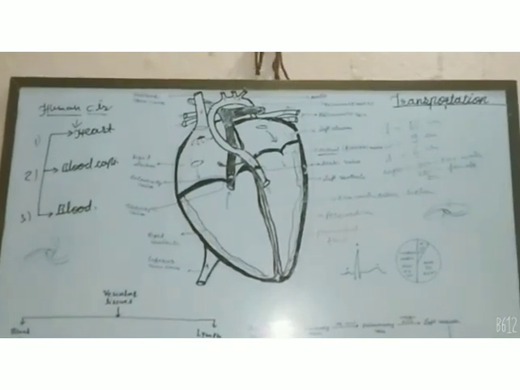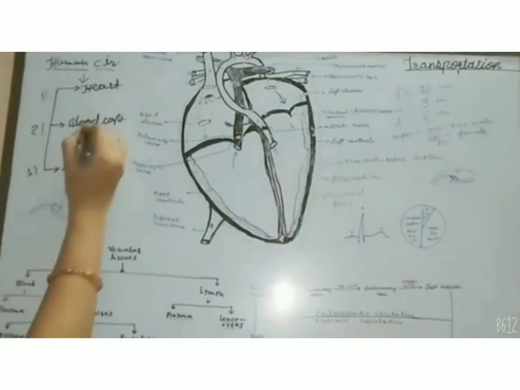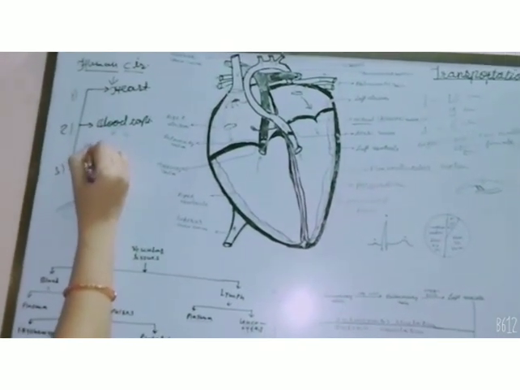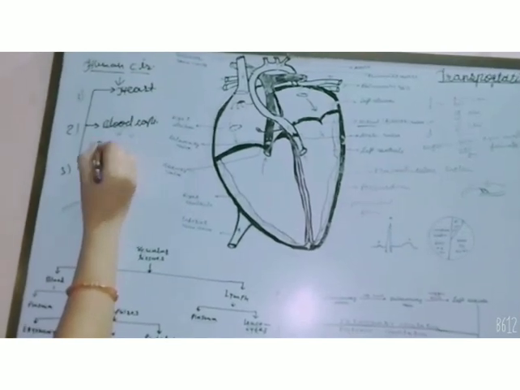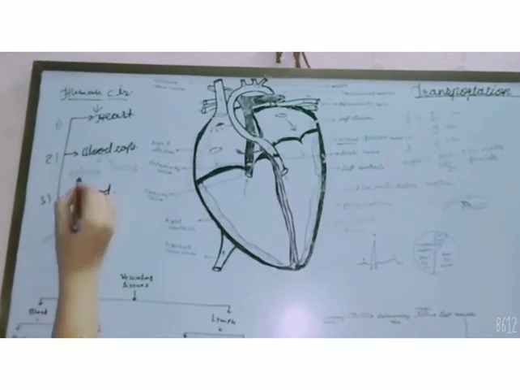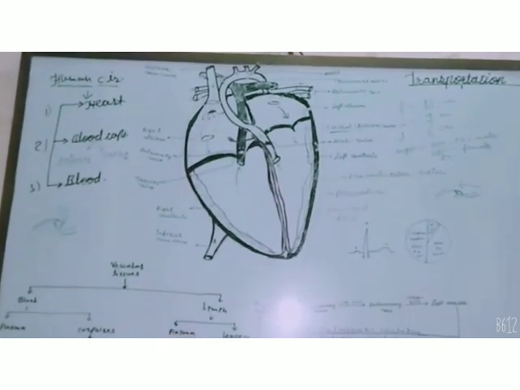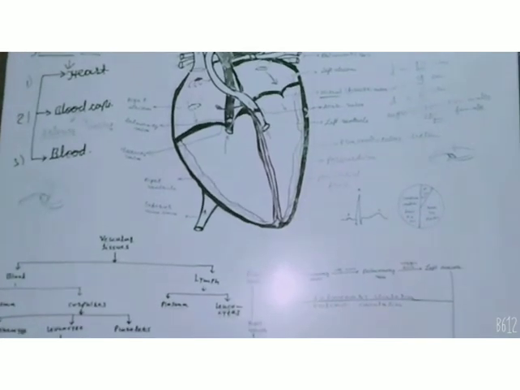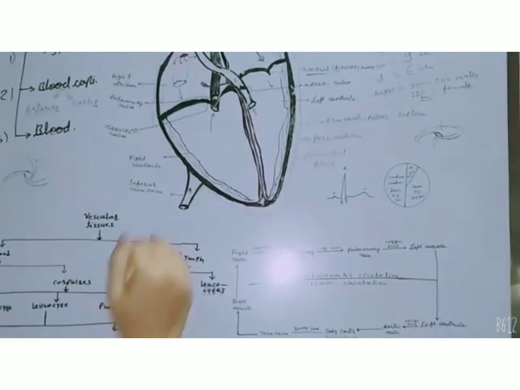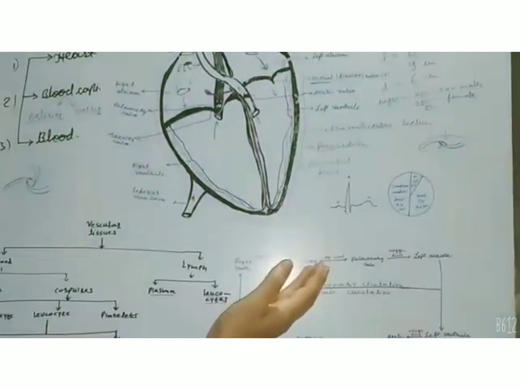Another component of the circulatory system is the blood vessels. There are two types of blood vessels: arteries and veins. Arteries are the blood vessels which are thick-walled and flexible. They are elastic in nature and they receive pure oxygenated blood from the heart. They receive pure blood from the heart and take it to the body parts.